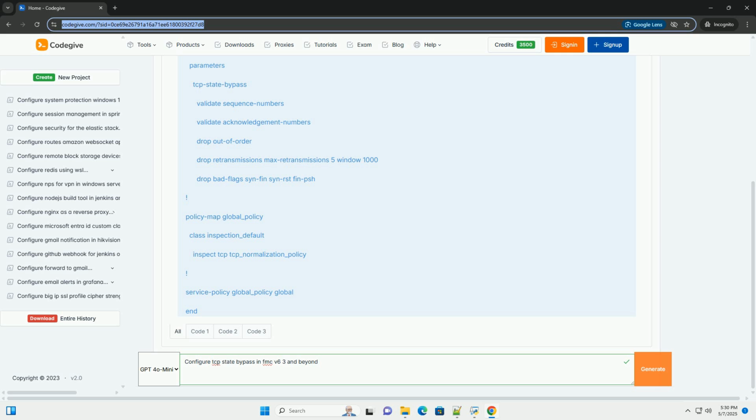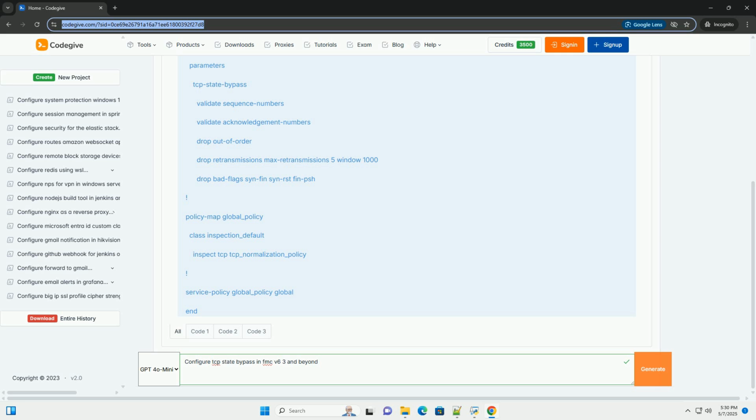General. Maximum TCP queue size: the maximum number of packets that can be queued for reassembly and analysis. The default is usually adequate, but in heavily congested networks, you might consider increasing it. A larger queue consumes more memory.